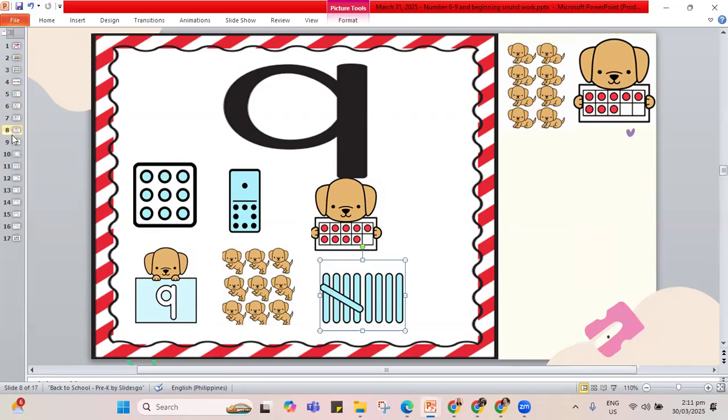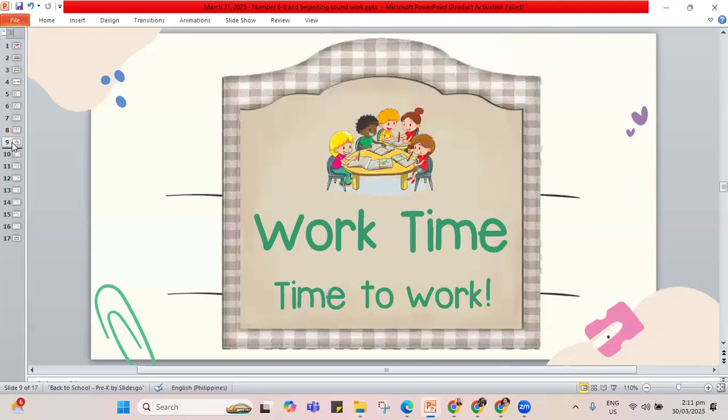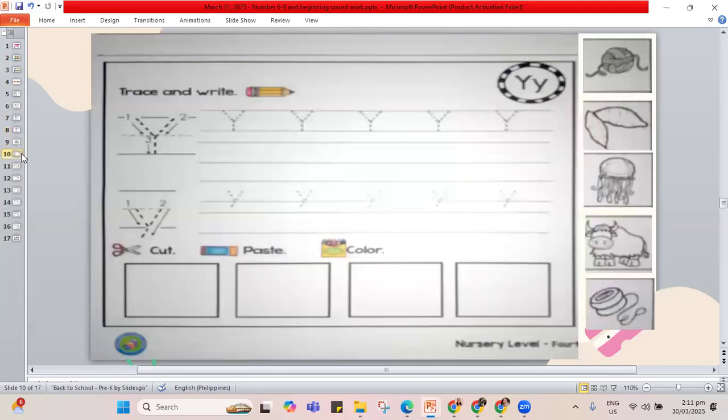But for the next part of our class, how about let's do our work time? The first page that we are going to do is to trace and write for letter Y, and you get to cut, to paste, and to color your pictures. Now, may I remind you, you get to color first because if you cut and paste and then the last part will be for coloring, you'll end up having a hole in your work. So you better color it first, okay? Before you cut and you paste.